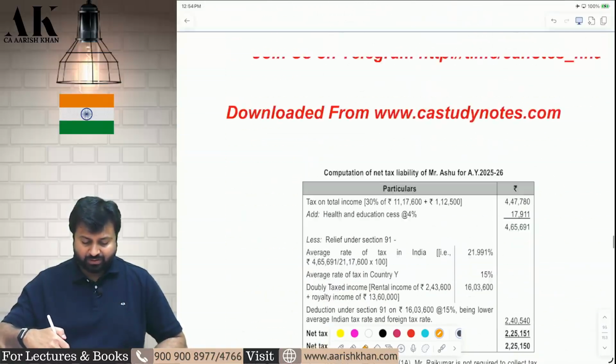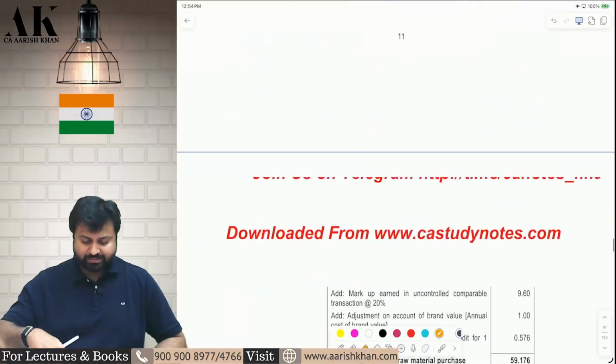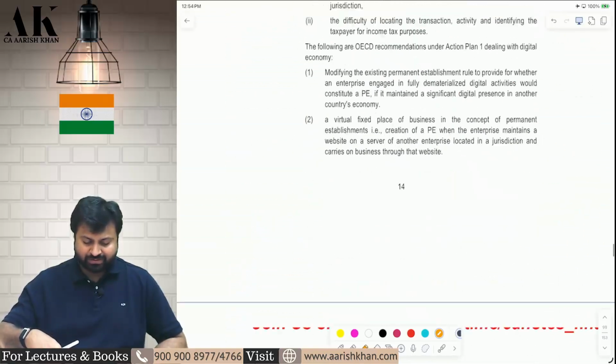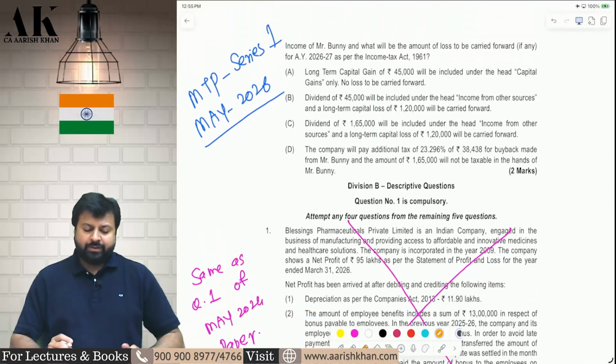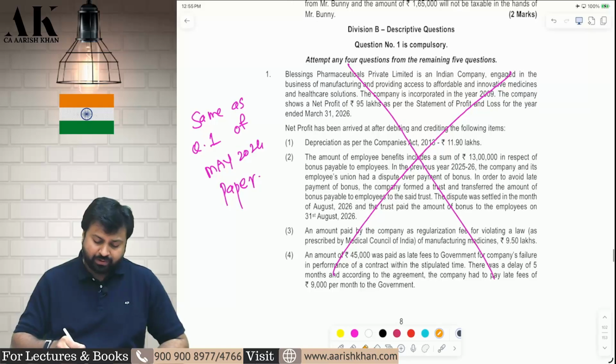Now we will come to the May 2026 MTP. Let's see what ICAI has done in your attempt MTP, May 26. Have they done anything new? Let's move on to the MTP Series 1, May 2026. Question 1, number 1, repeat. Check, same question we have done earlier.